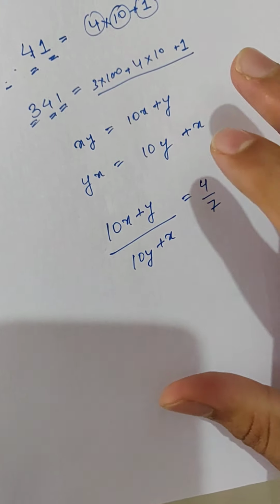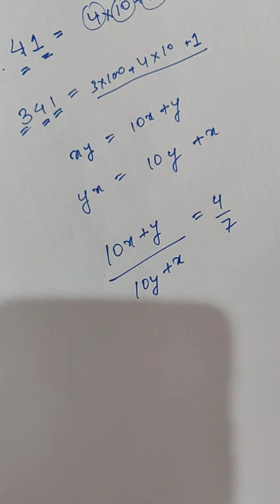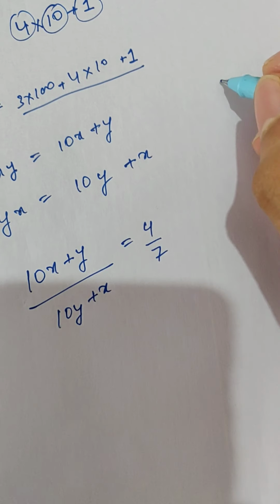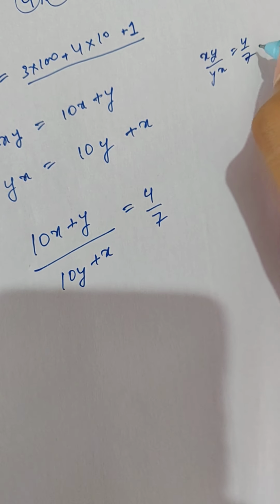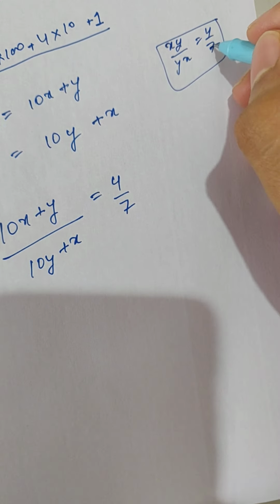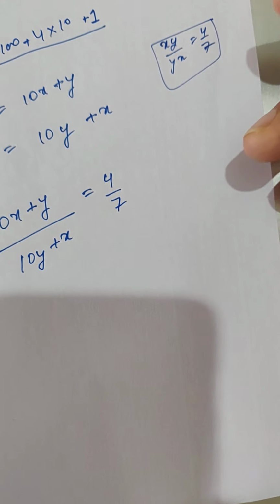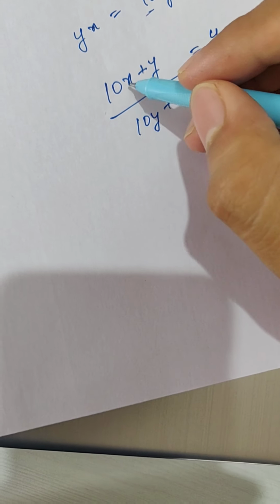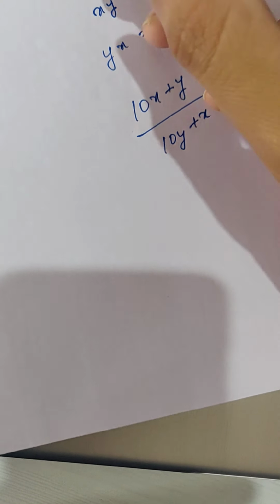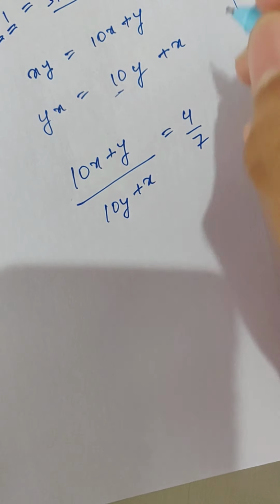Now just a little clarification here. Some of you might have this doubt: why can't we take xy to yx directly? We can do this, but it won't serve any purpose. You cannot solve it, you cannot subtract or multiply. yx is different from xy, it's a different entity. Here, y and x are the same entities, we have just converted them using these tens. Now they are individual numbers, single integers. Like x is also a single integer. It can be 4, but when multiplied by 10, it becomes 40. So that is that. Okay, let's start now.